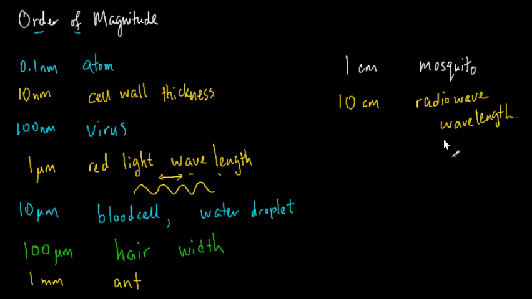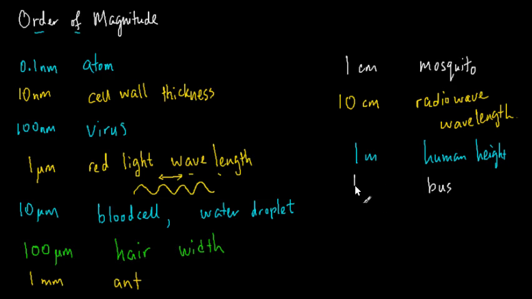Now let's keep going. The human height, I've already talked about that. I'll just write it down again. Human height is of the order of 1 meter. And a bus.